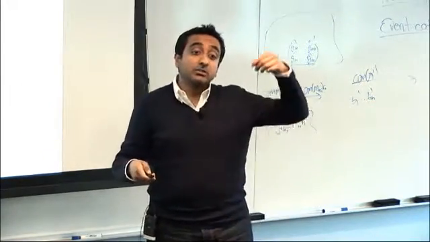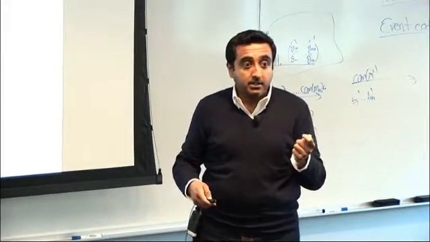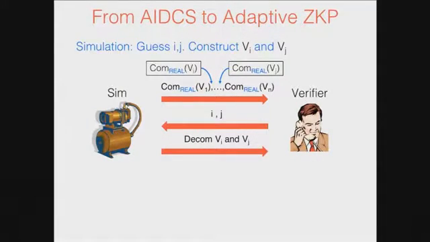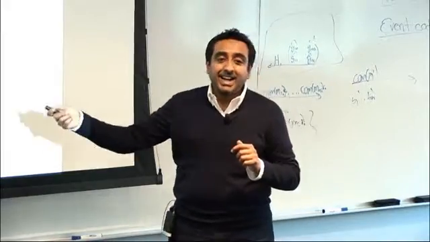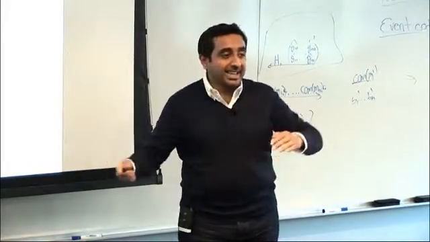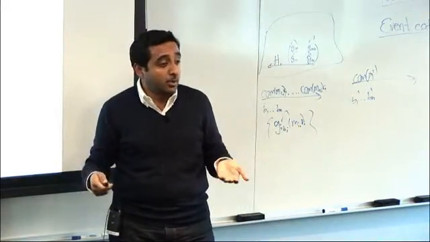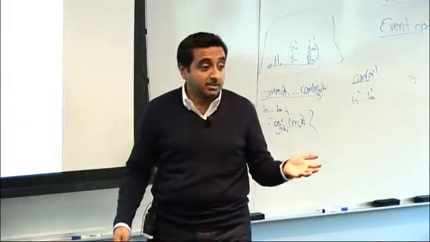And this uses the simulation of the MPC to generate the views Vi, Vj, the simulator in this protocol. Okay, I'm still not there yet. I'm just trying to build it from the ICOS paper. Now the problem right here is that I can't get adaptive zero knowledge, because if I now ask at the end of the protocol, please show me that this transcript was generated by an honest prover, I cannot open these real commitments to other messages.